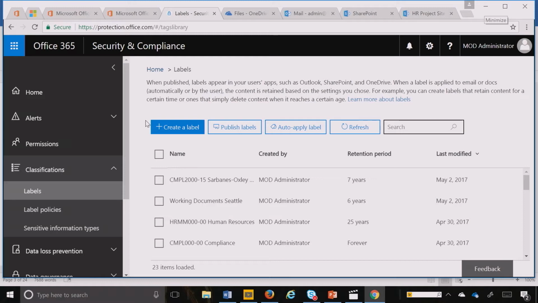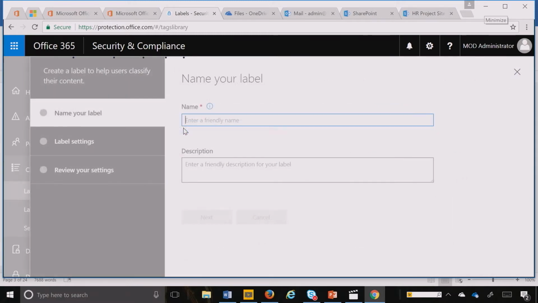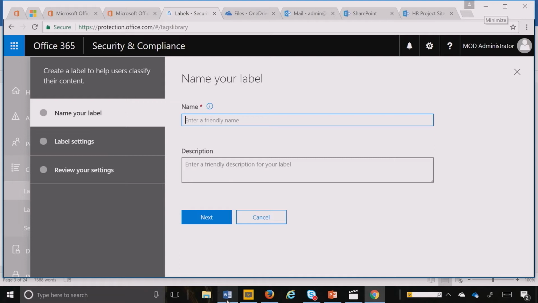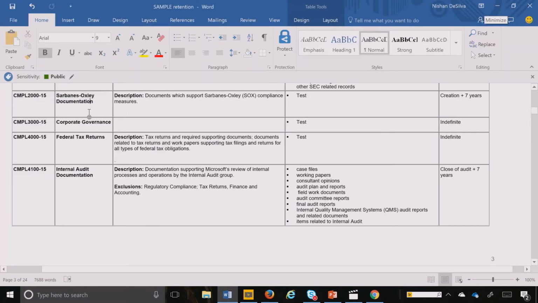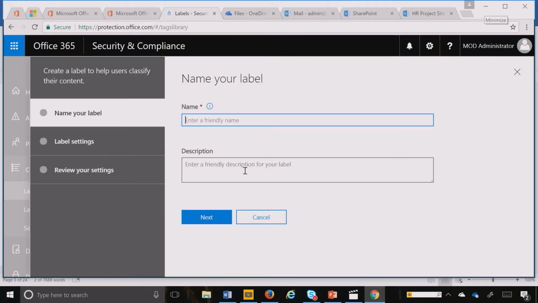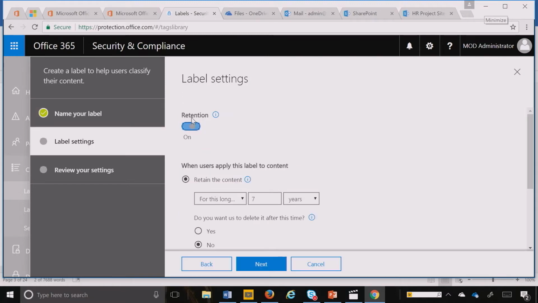Okay, let's go ahead and create a label first. And I'm going to go to my retention schedule, and I'm going to go ahead and pick SOX documents. And I can come back and paste that. And then I can turn retention on.